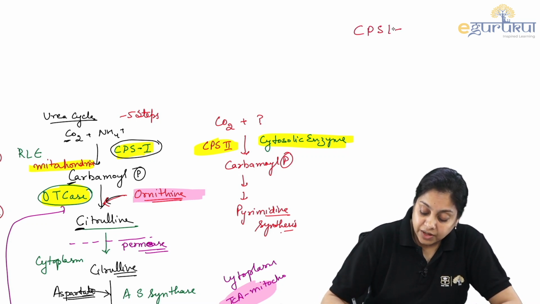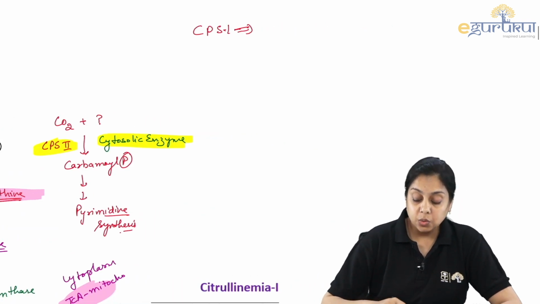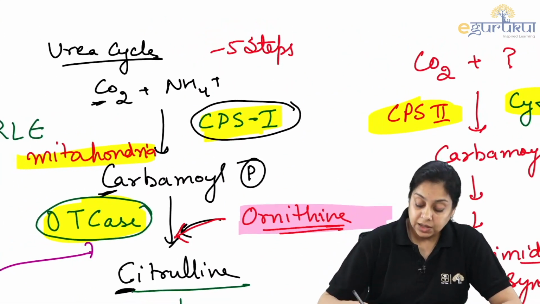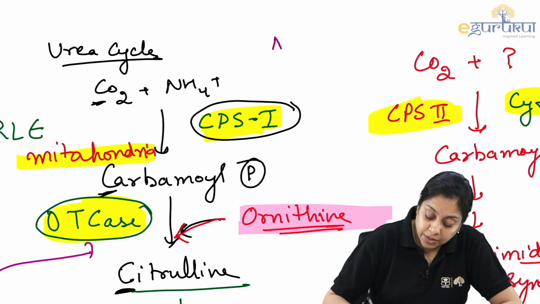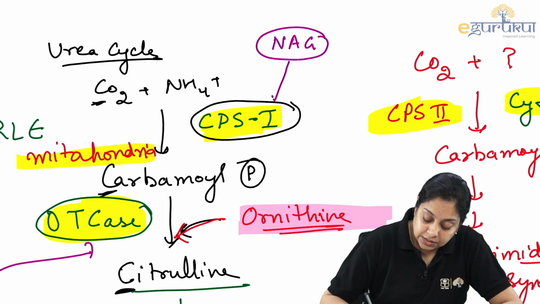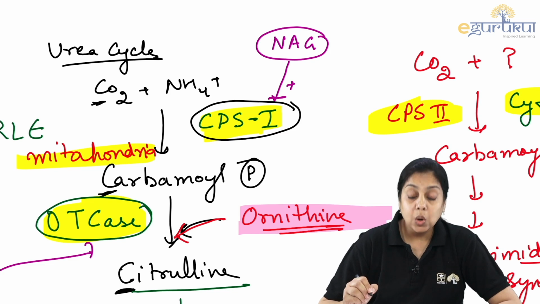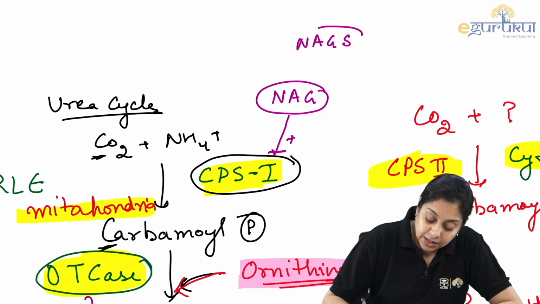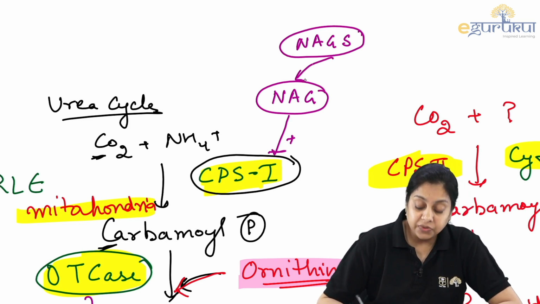CPS1, the very first enzyme. Who controls CPS1? There is NAG, this compound N-acetylglutamate, NAG, which is a positive regulator of CPS1. Who synthesizes it? The N-acetylglutamate synthase enzyme, NAGS, helps in the synthesis of NAG.